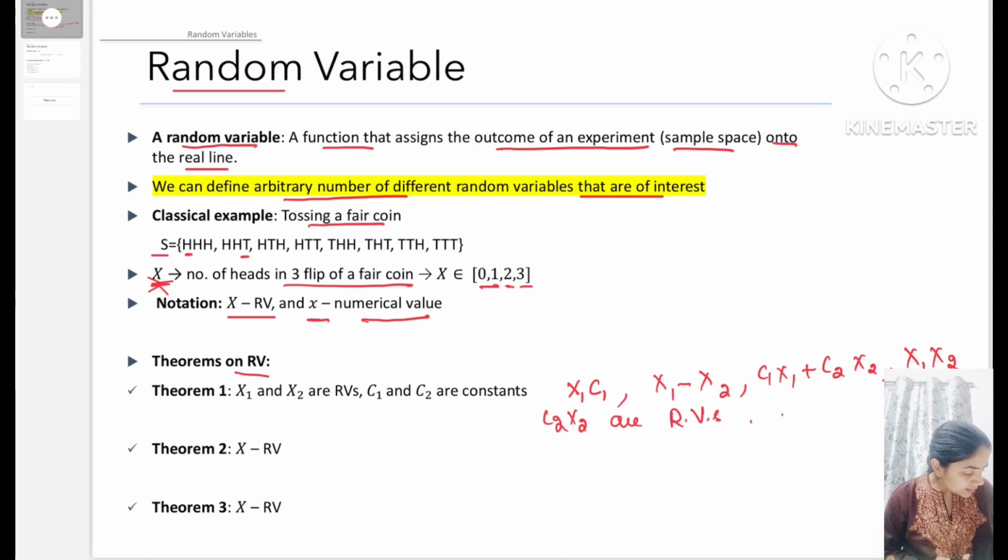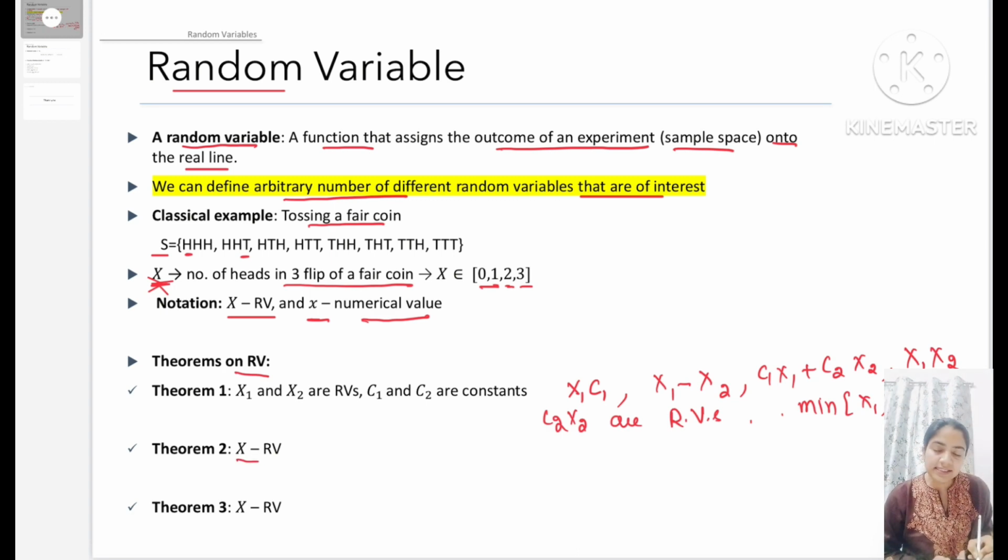Also, the min of x1 and x2 and the max of x1 and x2 are also random variables.